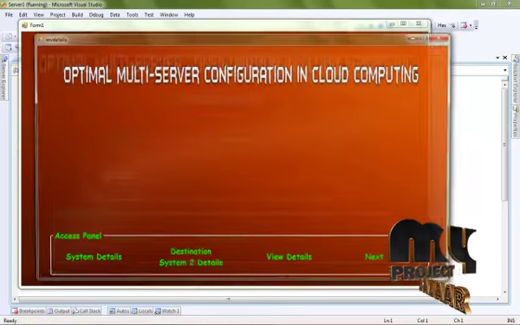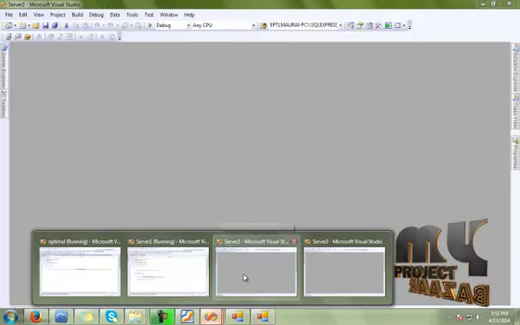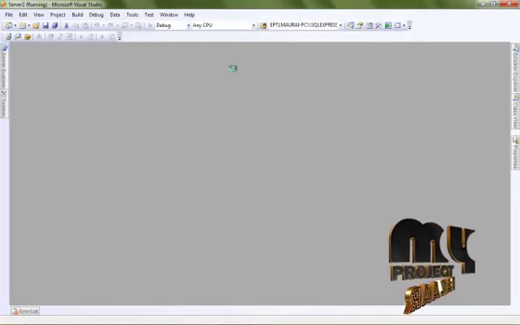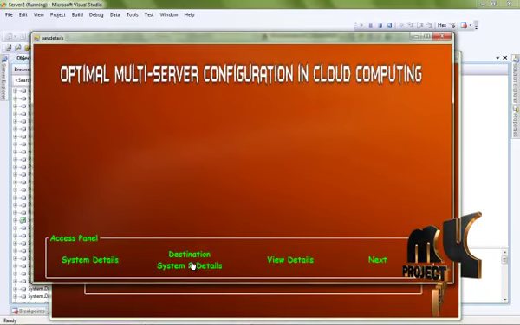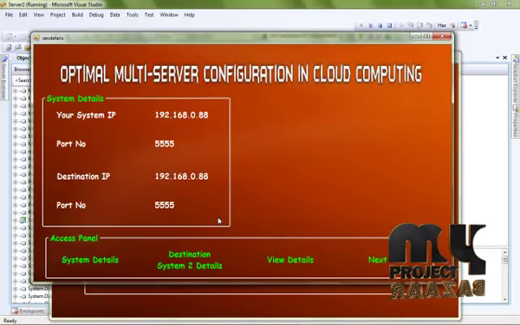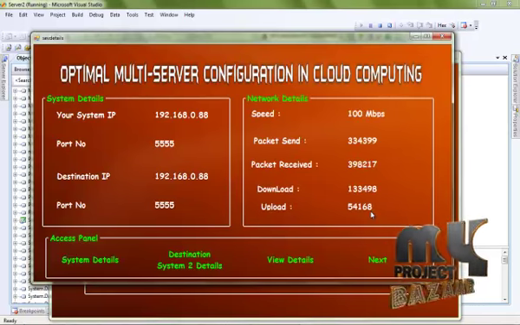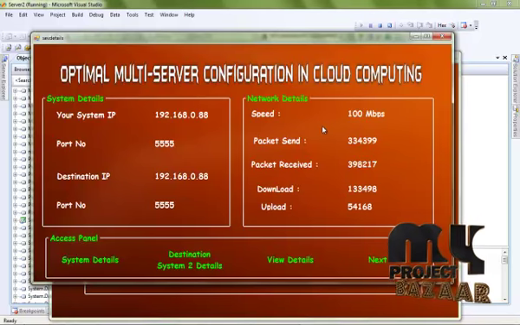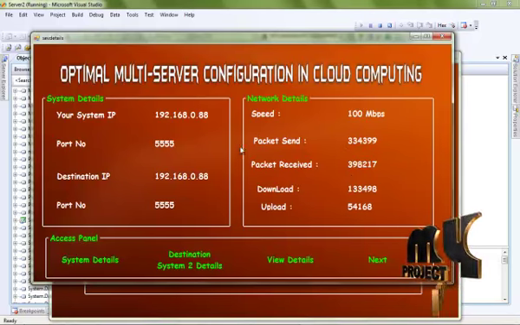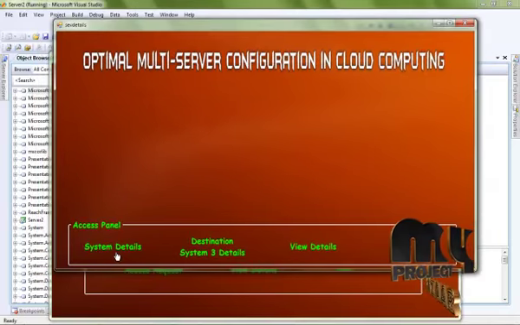Then click the next process, then click system detail. After that click the server 2 process, then click the destination detail. This is for the second server destination detail. Then view the detail for the second server destination. This shows the packet send and packet receive process for the second server destination detail.